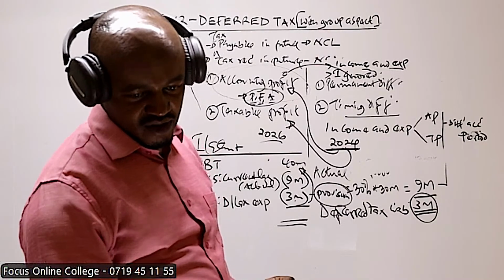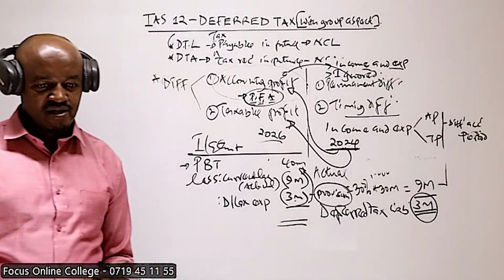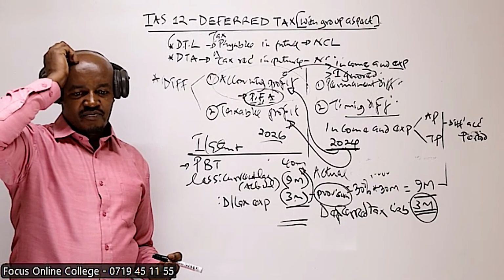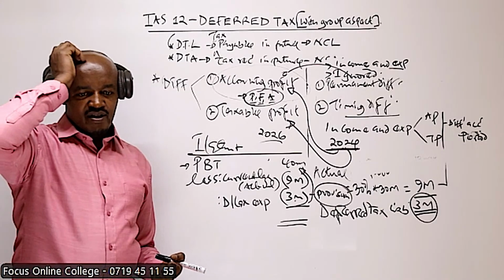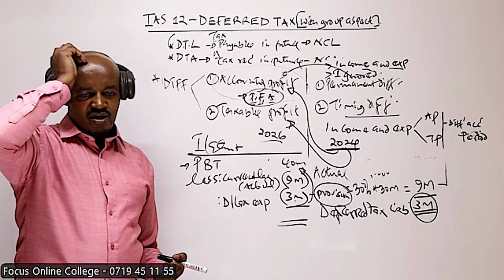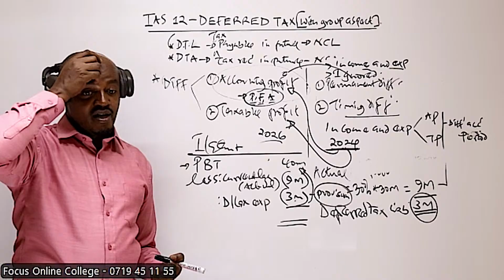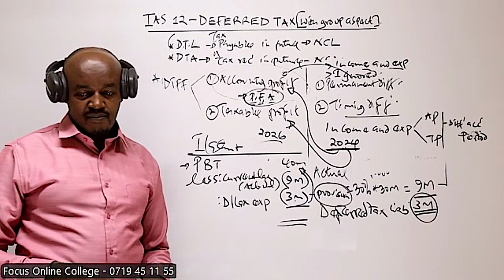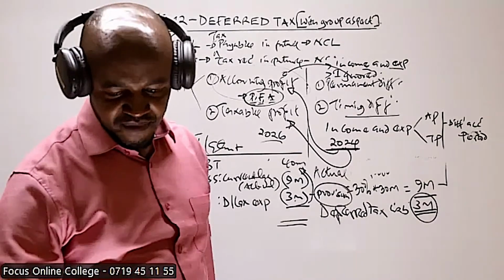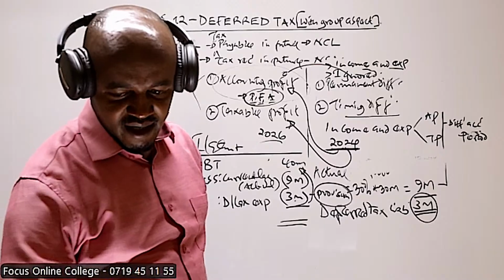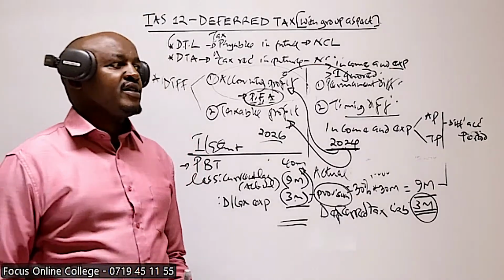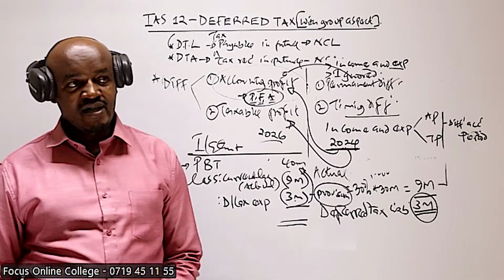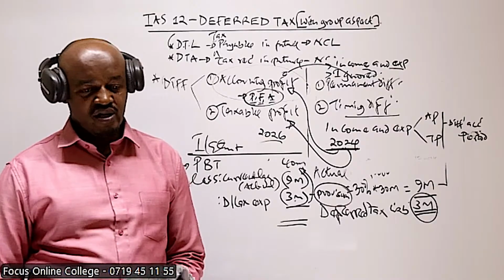Anne is asking, assuming practically the company has an excess refund claim from KRA, is this a deferred tax asset? It all depends. Basically, if a company has a tax refund claim, so the company is claiming a tax refund, a tax refund claim is usually an asset. That is the first thing.